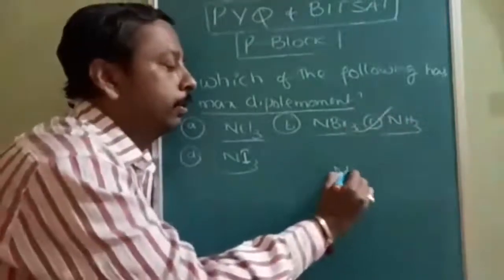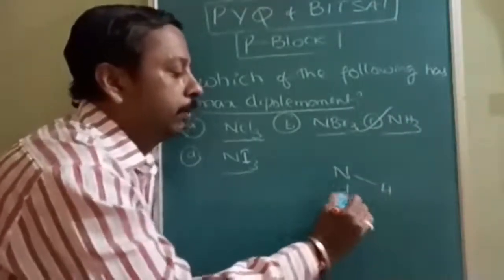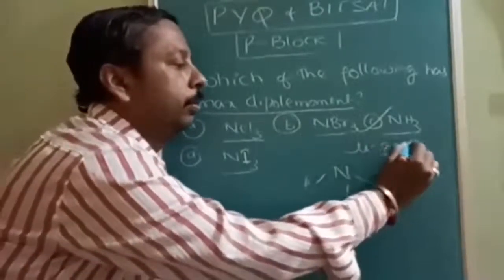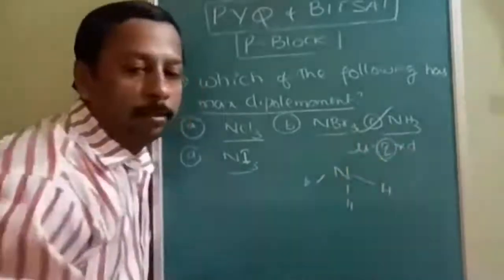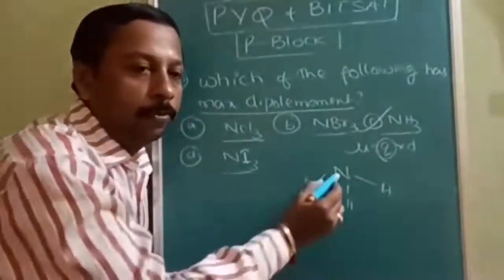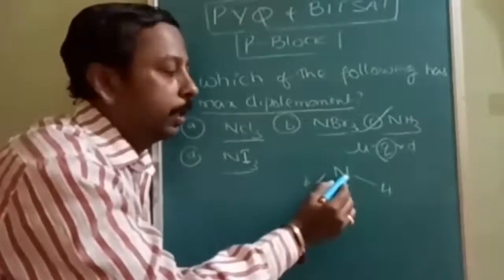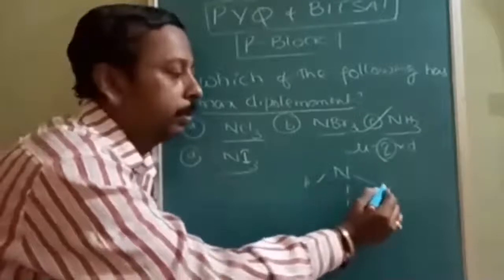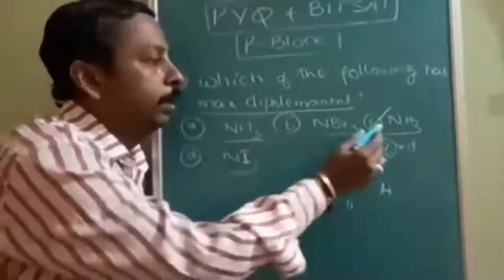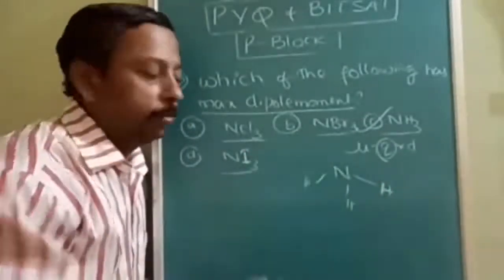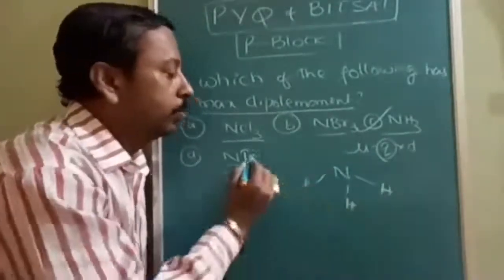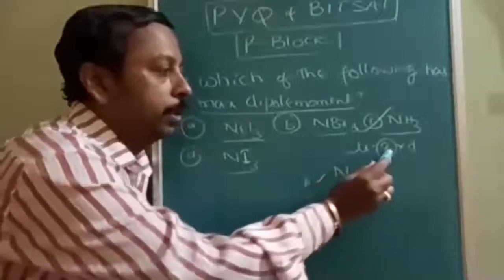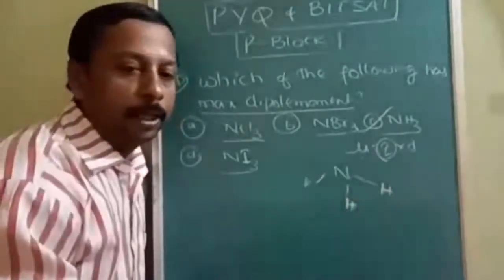Why? Because the higher the electronegativity difference, the higher the dipole moment, mu is equal to Q into D. So Q is the dominating factor. Why is Q higher here? Because the electronegativity difference between nitrogen and hydrogen is maximum. These are all non-metals, and hydrogen is more metallic in comparison to halogens. That's why more positive charge, more negative charge, more will be Q, more will be the dipole moment.